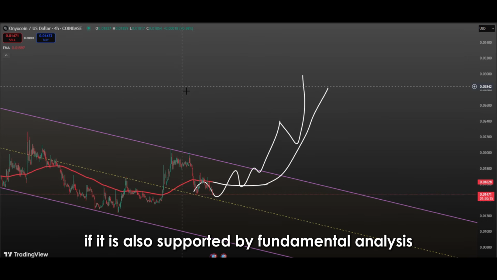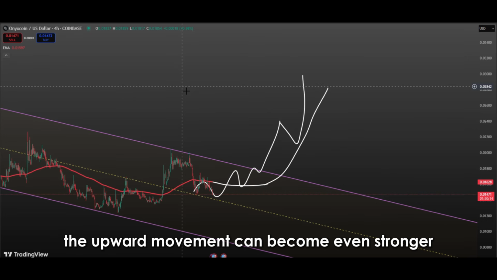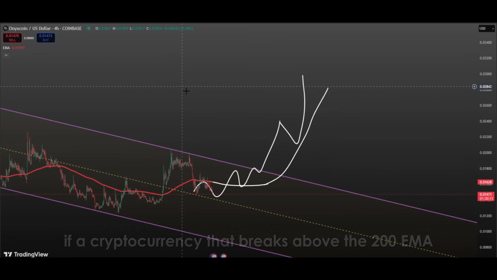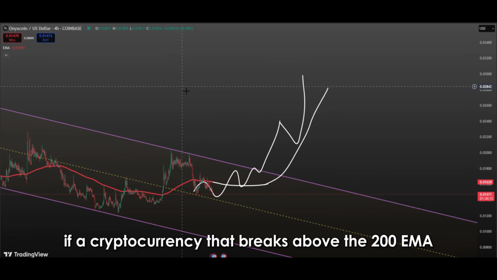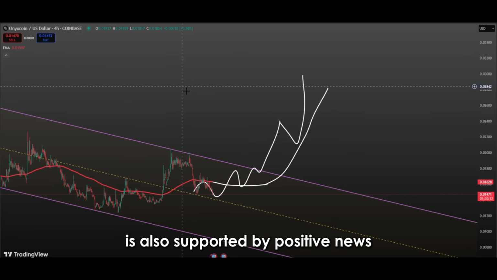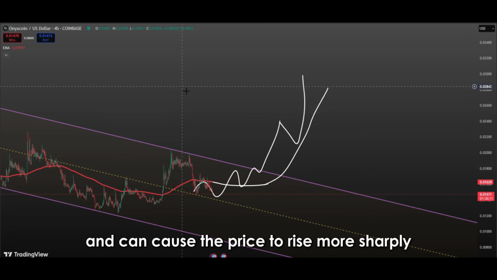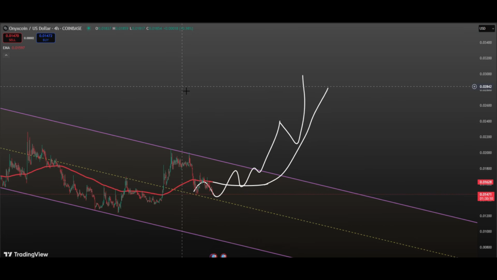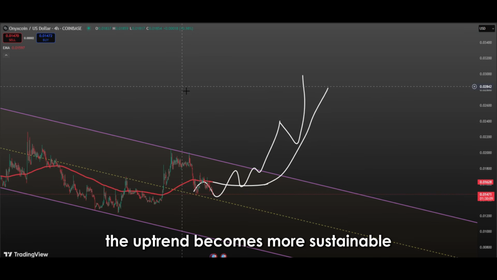If it is also supported by fundamental analysis, the upward movement can become even stronger. For example, if a cryptocurrency that breaks above the 200 EMA is also supported by positive news, it boosts investor confidence and can cause the price to rise more sharply. In other words, when both technical and fundamental factors provide positive signals, the uptrend becomes more sustainable.